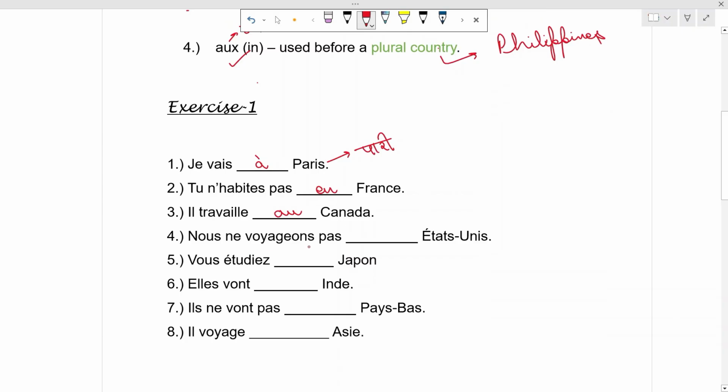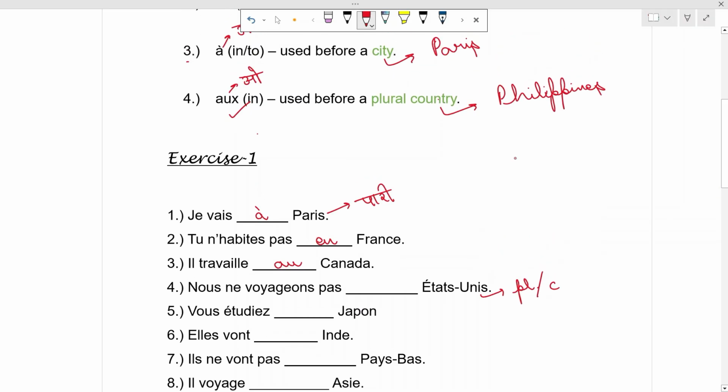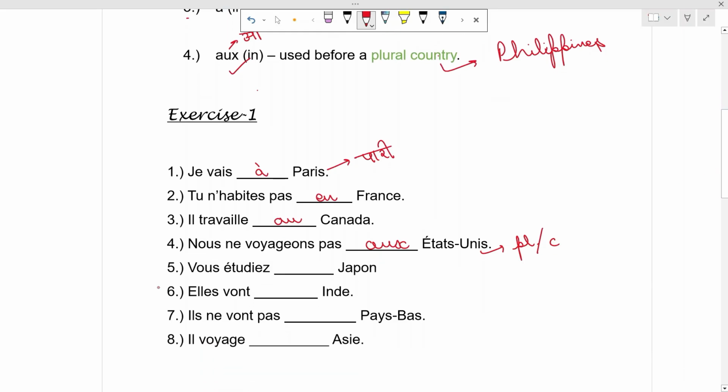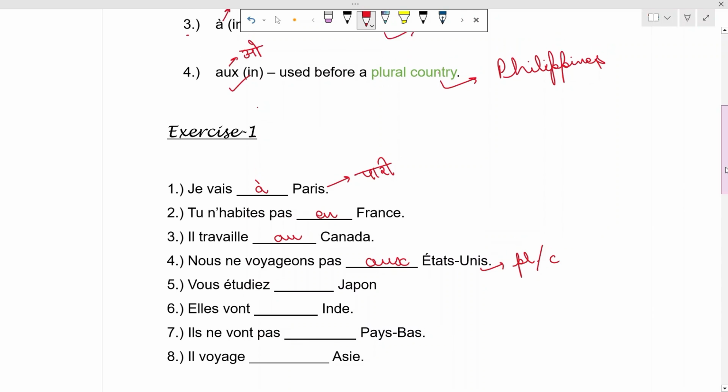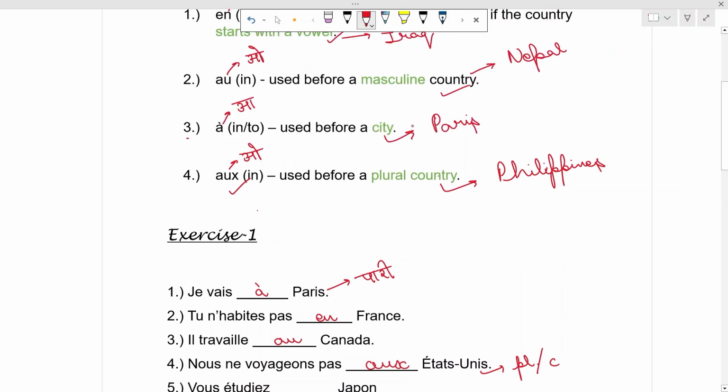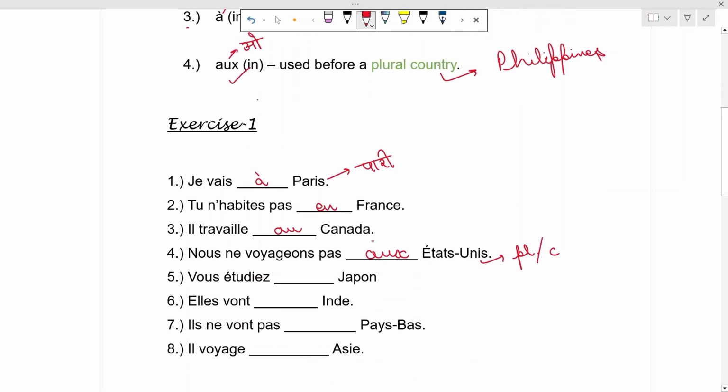Nous ne voyageons pas États-Unis. It is a plural country. So for plural country, we will use o. Vous étudiez Japon. Japon is a masculine country. So we will use o.